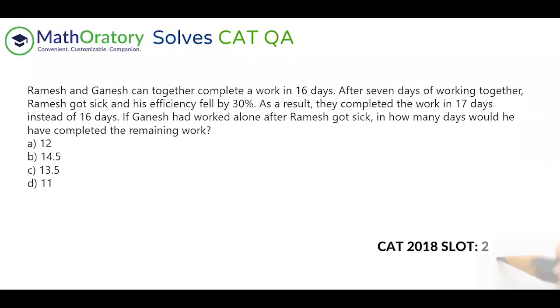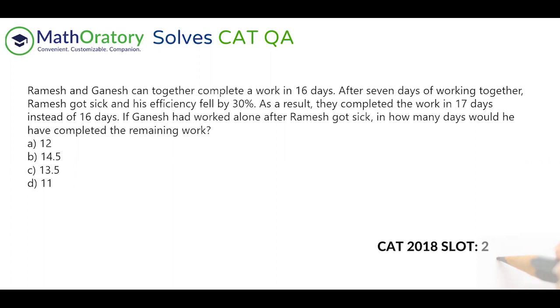We have another time and work problem. It says Ramesh and Ganesh can together complete a work in 16 days. After 7 days of working together, Ramesh got sick and his efficiency fell by 30%. As a result, they completed the work in 17 days instead of 16 days. If Ganesh had worked alone after Ramesh got sick, in how many days would he have completed the remaining work?